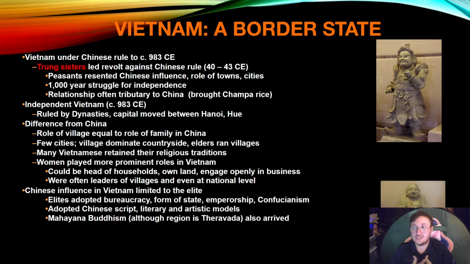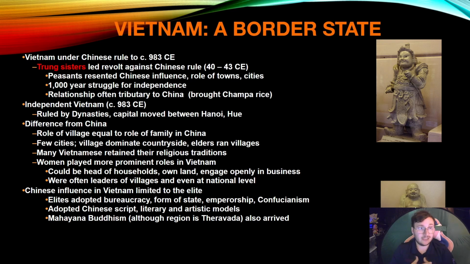Many Vietnamese retain the religious tradition. And women played a more predominant role in Vietnam. They could be head of households, own land, engage openly in business, which is very different than in China. And women were often leaders of villages, even at national level. Now, the Chinese influence in Vietnam is limited to the elite.